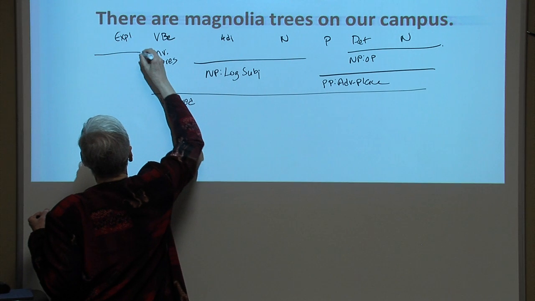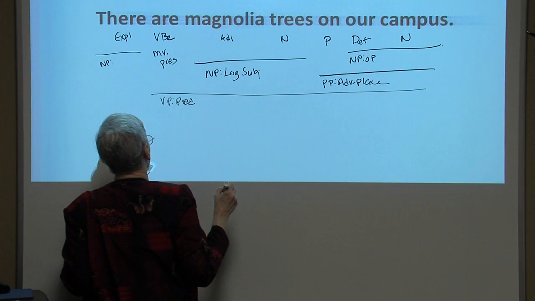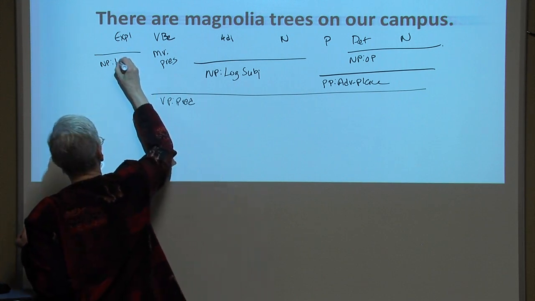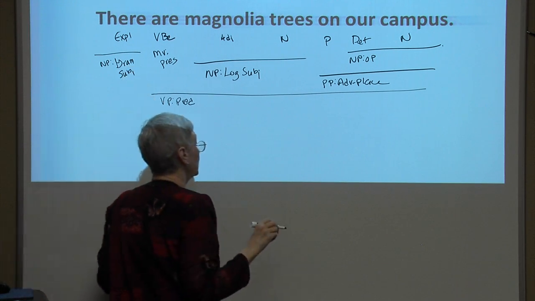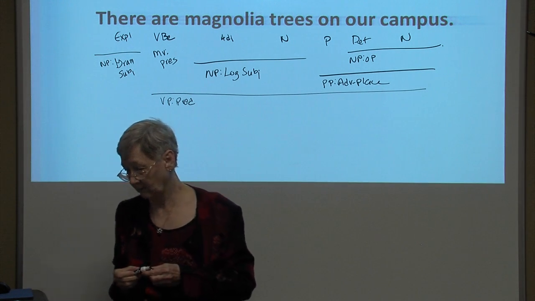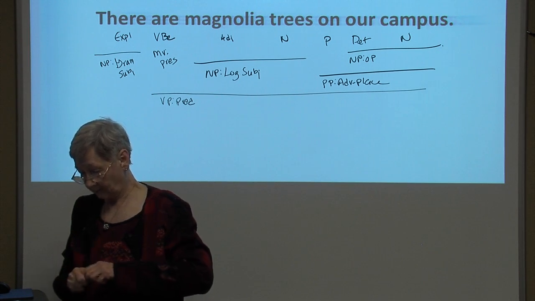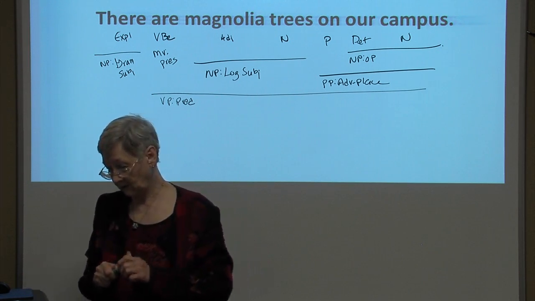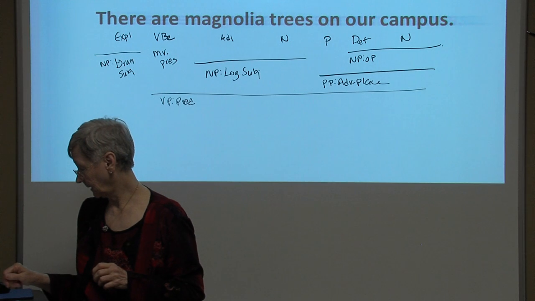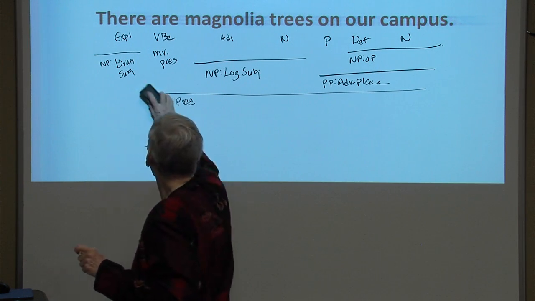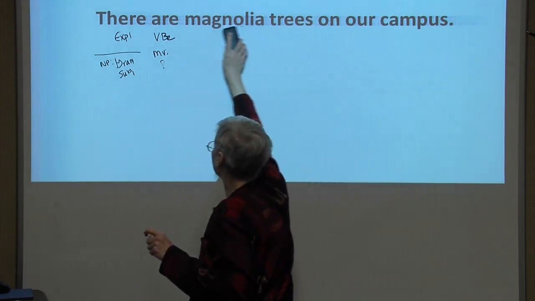Then we have left the expletive there, which is in the noun phrase slot. It functions as the grammatical subject. It's just holding the subject spot. It's not really the subject of the verb are. There is labeled as an expletive. It is in the noun phrase functioning as subject slot, and it functions as grammatical subject. So there's an existential there sentence.